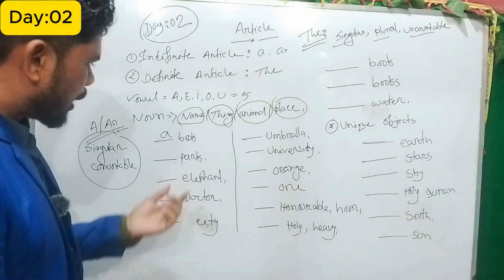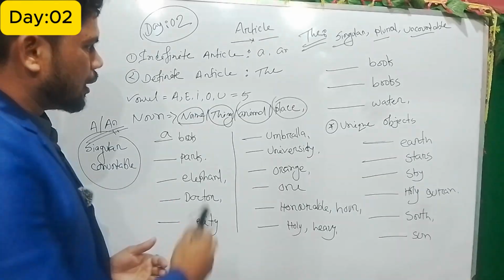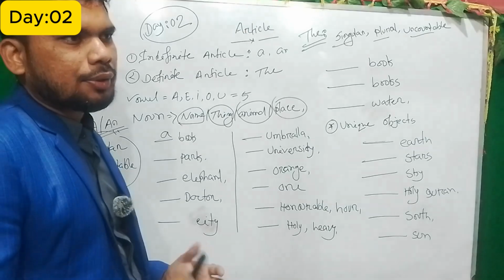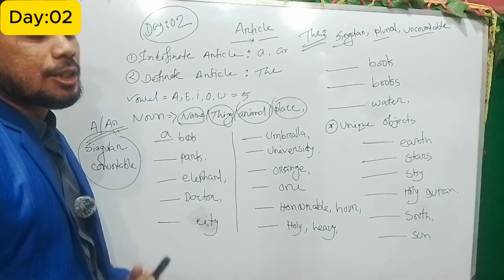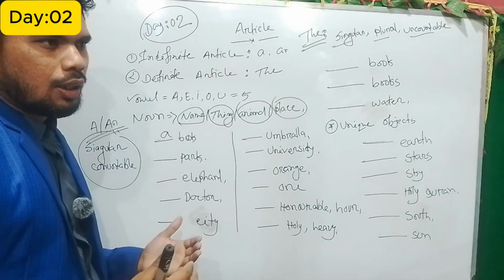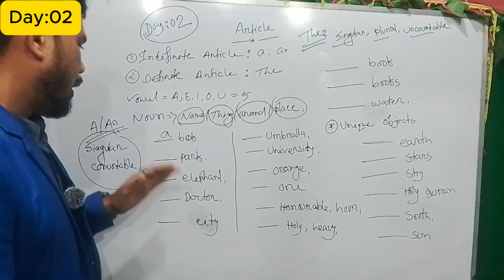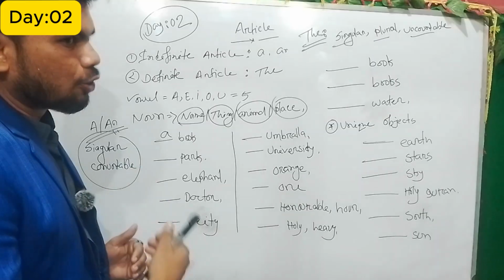Okay, so the next word is park. Park means, as I already mentioned, the place where we go to spend our leisure time, and where we spend important time with our partner. So it is a place, and this word starts with the letter P.